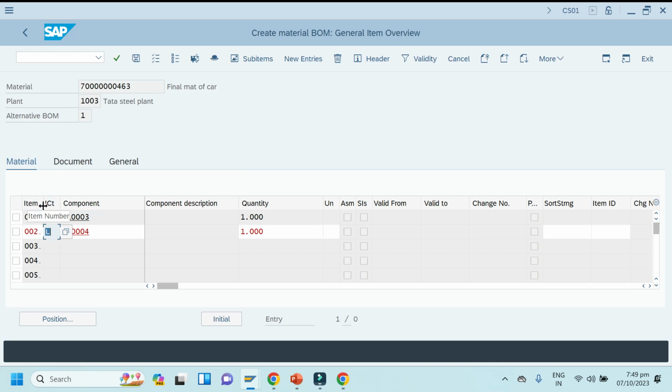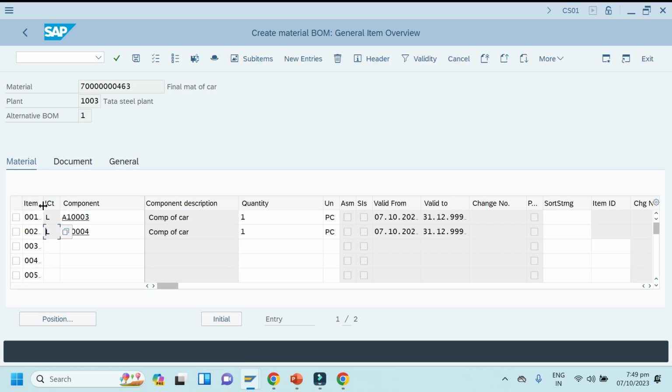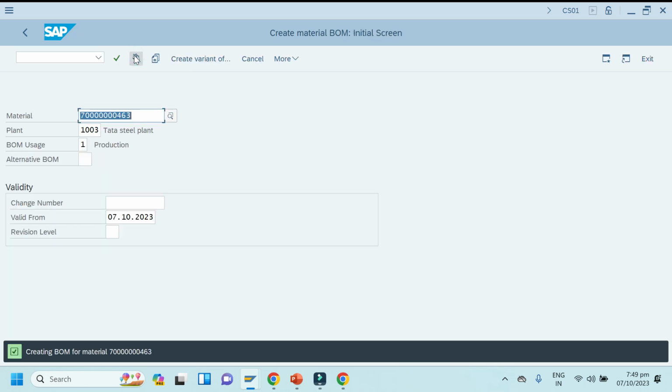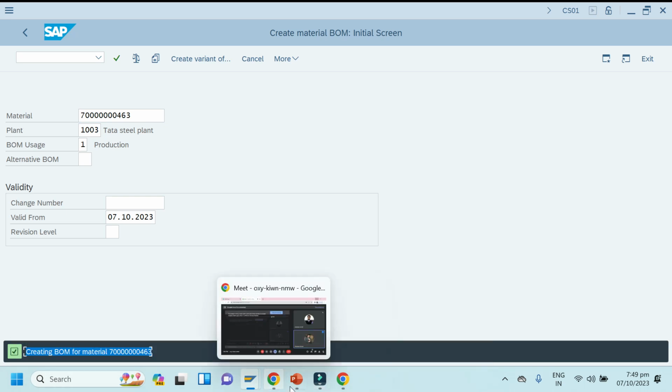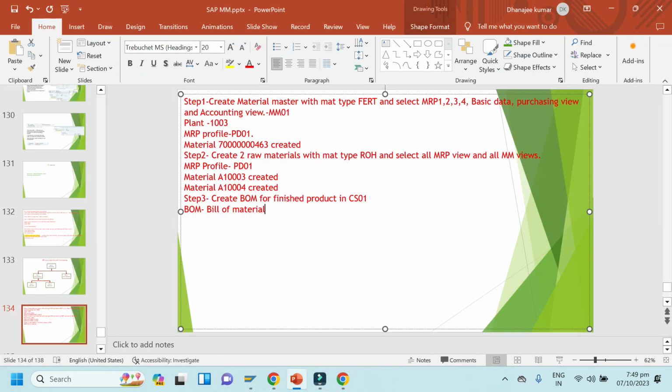Okay, click enter and save. This way BOM is created. Save. So you can see here step 3 is created now. Correct. Step 3 is created now. Creating BOM for the material is done.